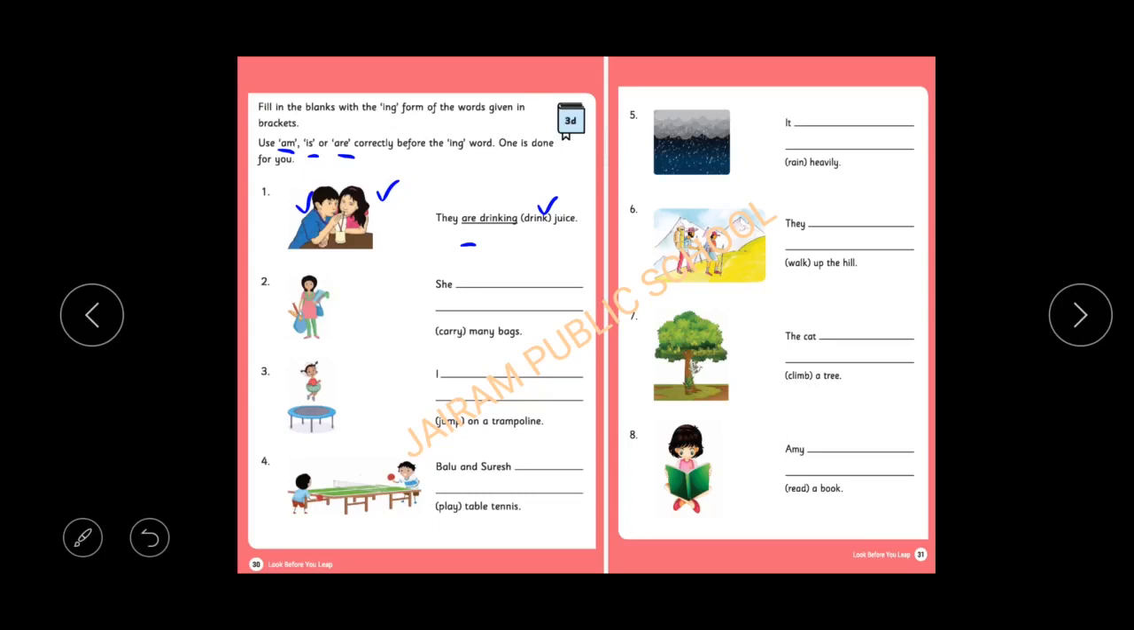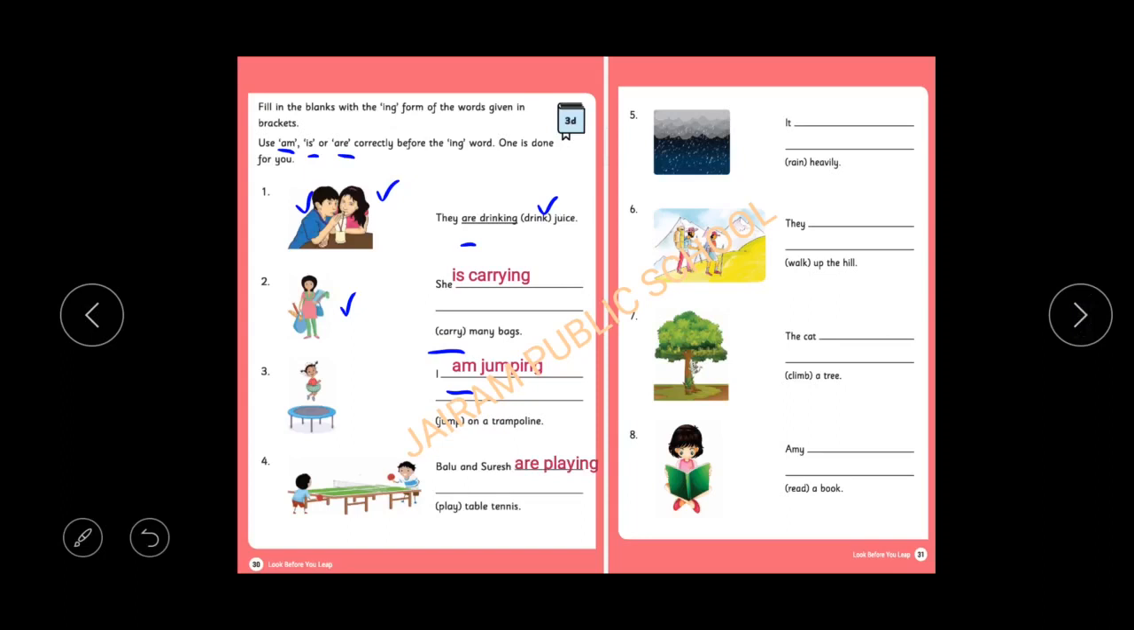Next one, how many persons are here? Only one person, so she is carrying. Carry is the action word given here. We have written carrying. Jump is the action word for this picture. We have to write jumping. Here I have given am. Why? She is talking about herself. I is a pronoun which comes before am, and am is only used with I. I am jumping. This is the rule, children.